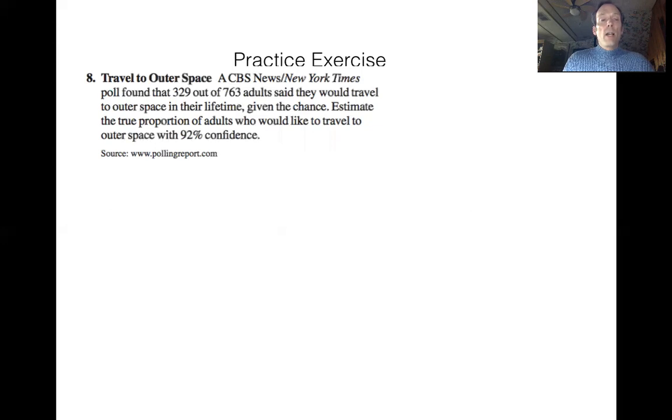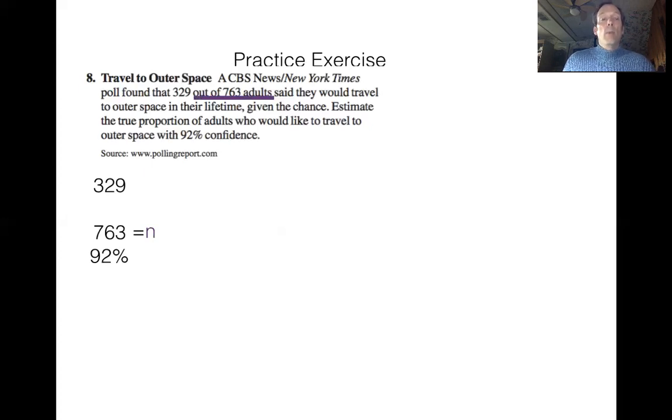Okay, so inside of my example, first thing I'm going to do is write down all the different numbers I've been given here. And now I'm going to start to identify things. If I read through the question, the first thing they told me was that they were looking at 763 adults. Now, when they say they're considering a total of 763 people, it looks like that's probably my sample size. So I'm going to mark down 763 as my n.